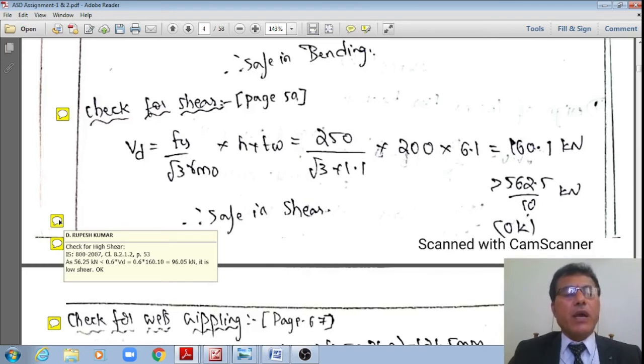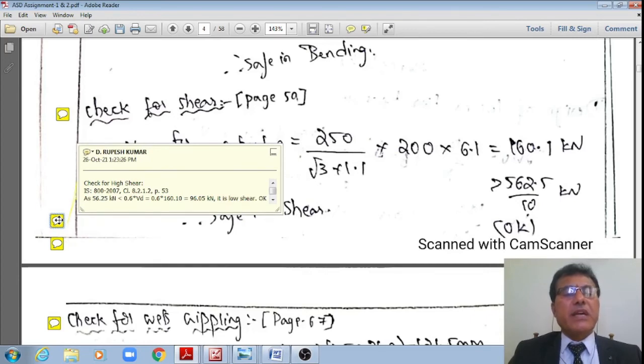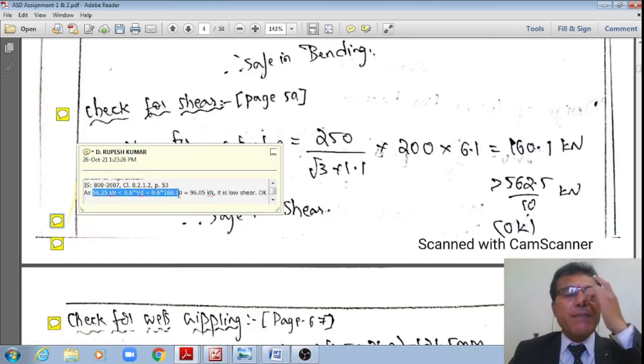It is okay. Now, let me check the third check, the check for high shear, as per IS 800 2007 clause 8.2.1.2, page number 53. The factored shear force 56.25 kilonewton is much less than 0.6 Vd. Design shear capacity is 160.1, so 0.6 Vd is 96.05. 56.25 is less than 96.05 kilonewton.